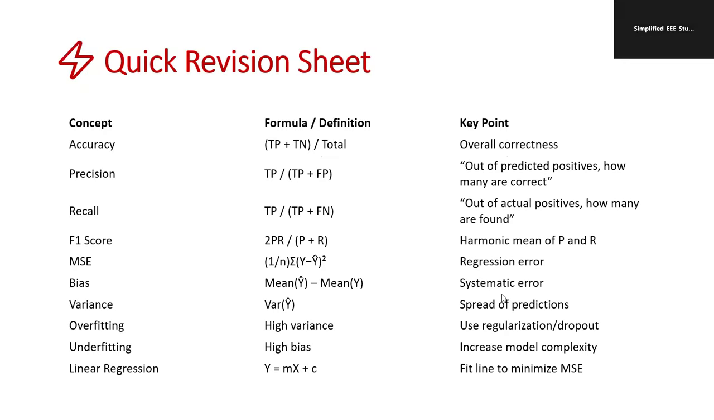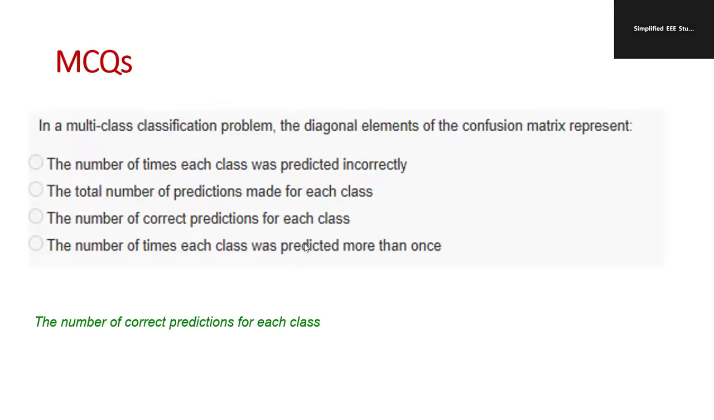Bias is nothing but systematic error. Variance is the spread of predictions. Overfitting means high variance; use regularization or dropout. Underfitting means high bias; increase the model complexity. Linear regression. So these questions you have to remember.